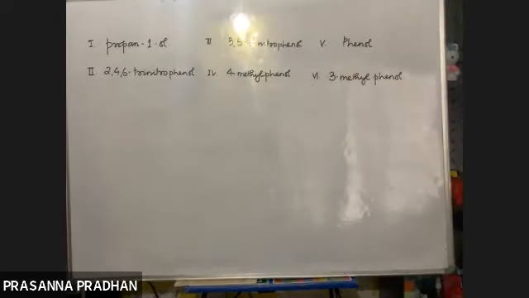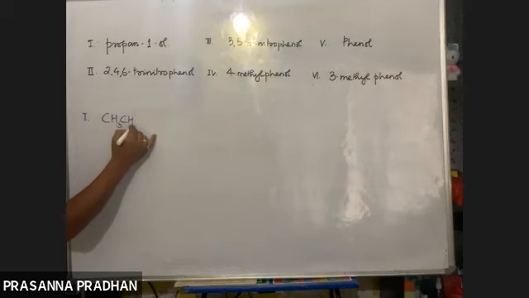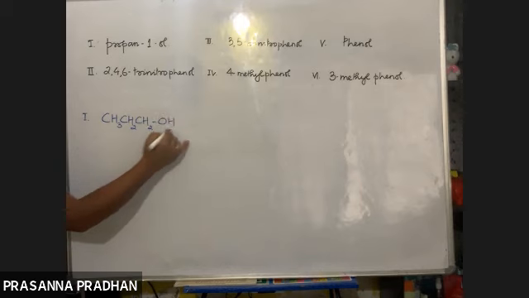Okay, so you have to arrange this in order of decreasing acidity. First of all, let us start with the structures. Let us draw the structures. Number one is propan-1-ol, CH3CH2CH2OH.